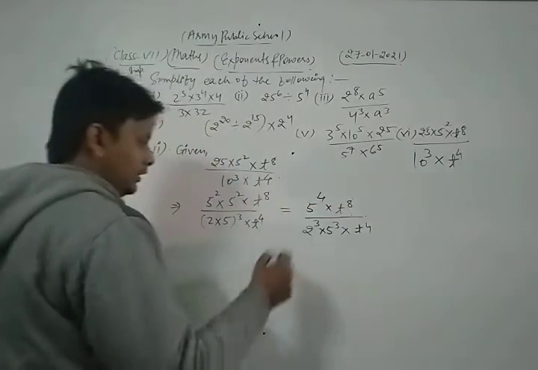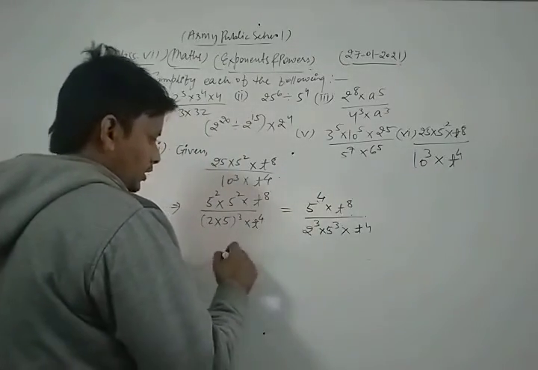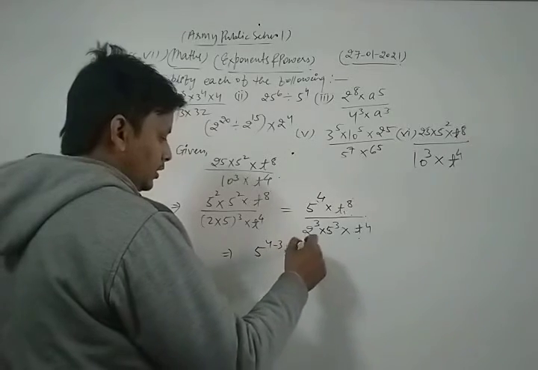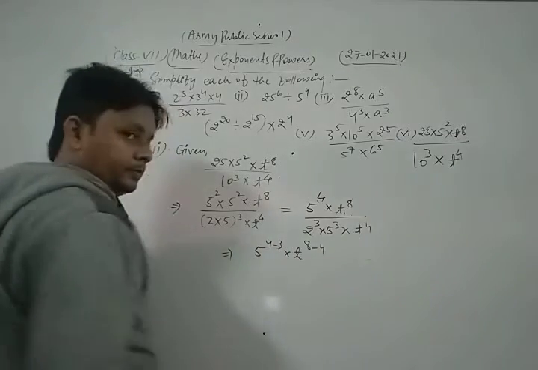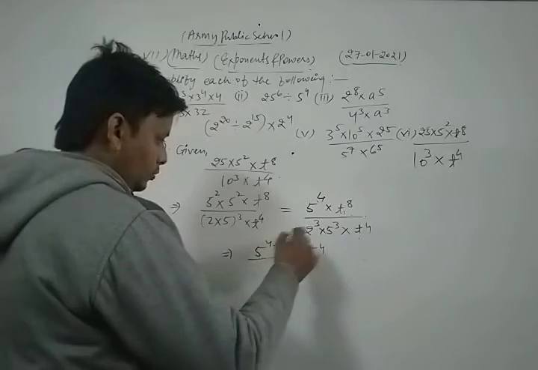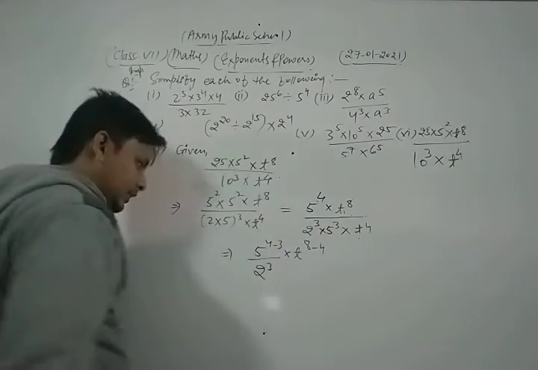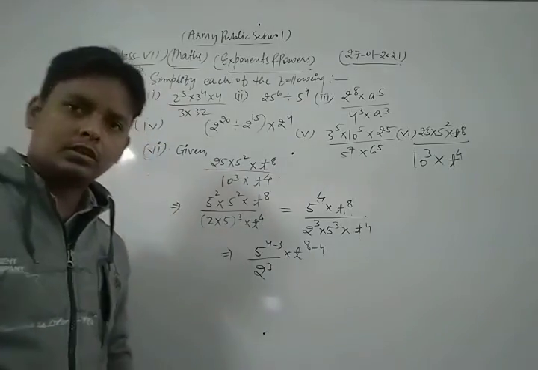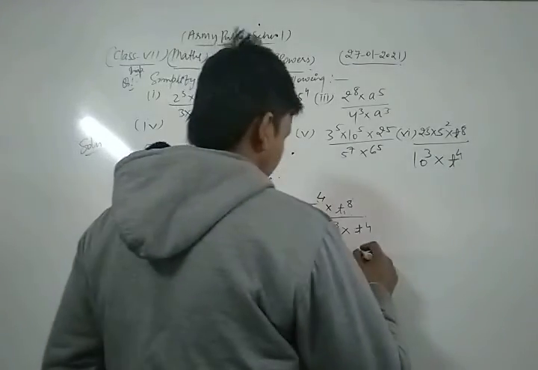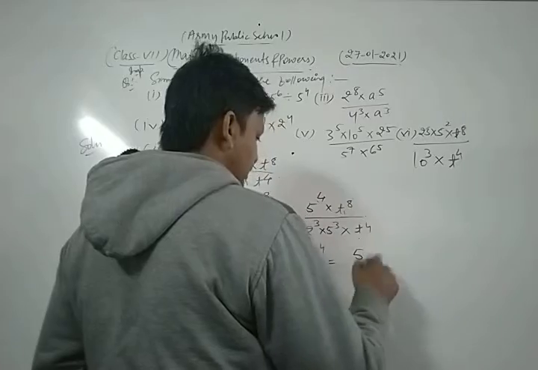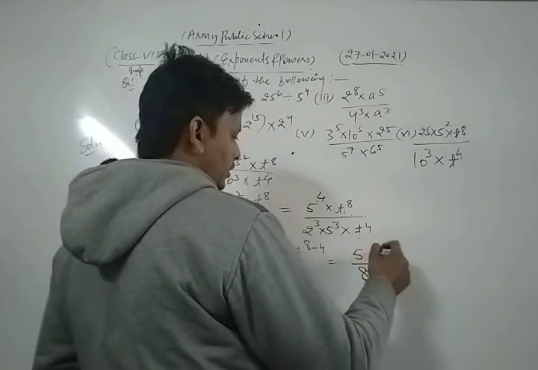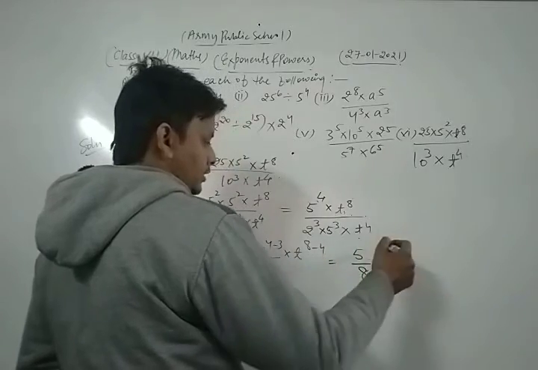Now we apply laws of exponent here and here. So 5 power 4 minus 3, t power 8 minus 4, and 2 power 3 as it is. Now what do I get? 4 minus 3 is 1, so 5 power 1 upon 2 cubed, that is 8, into t power 8 minus 4, that is 4.